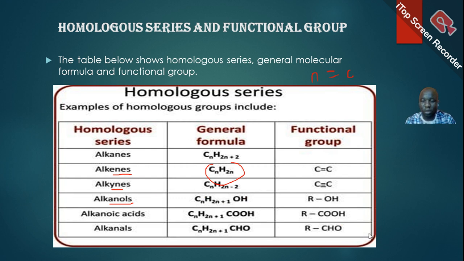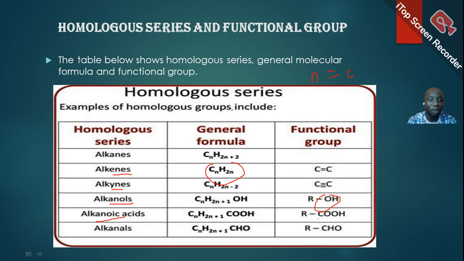The functional group is the OH that we have there. So the OH is a functional group. Then the alkanoic acids, CnH2n+1COOH, and COOH is the functional group. Then the alkanals, CnH2n+1CHO. The functional group is CHO.